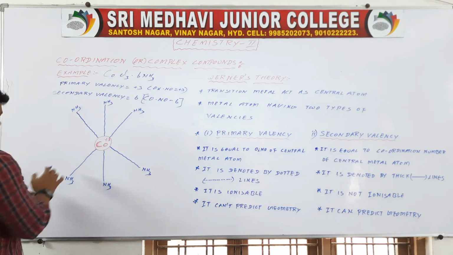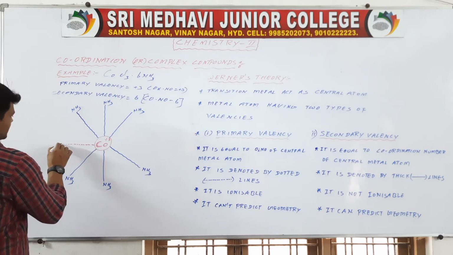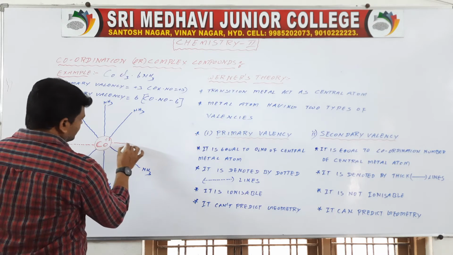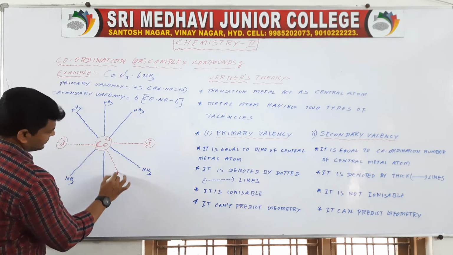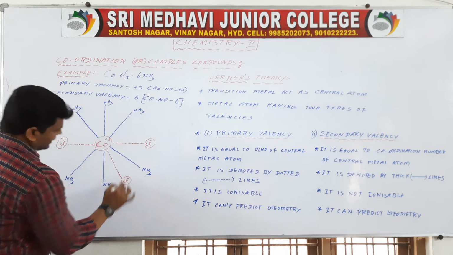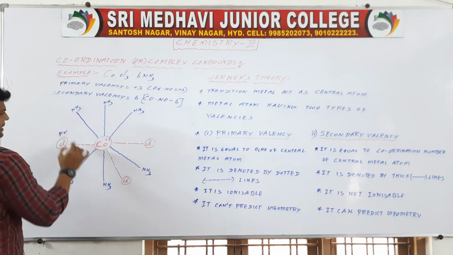3 chlorines. These 3 chlorines are denoted by dotted lines: Cl minus, Cl minus, and Cl minus. So it is a primary valency.